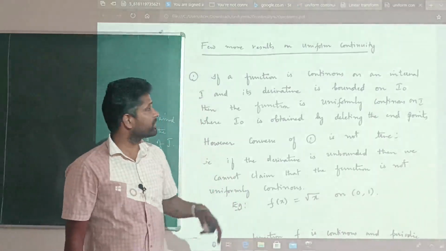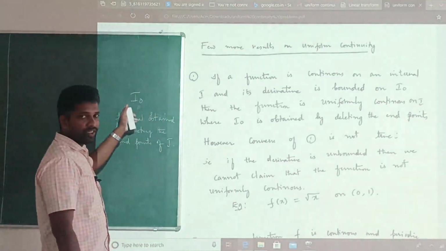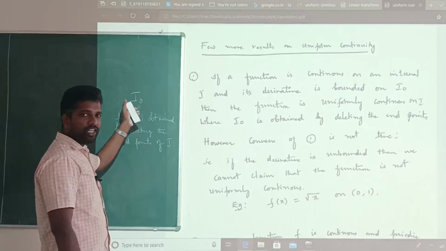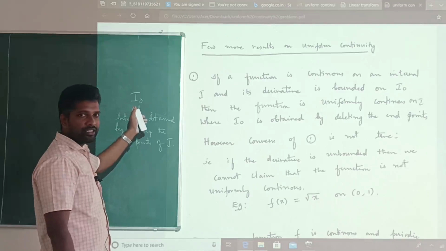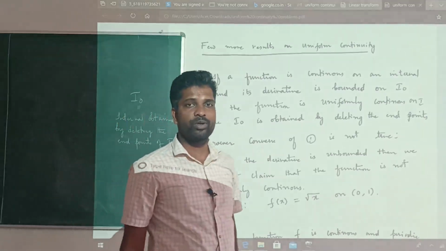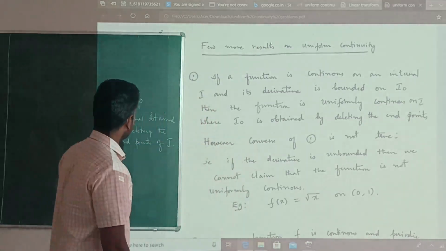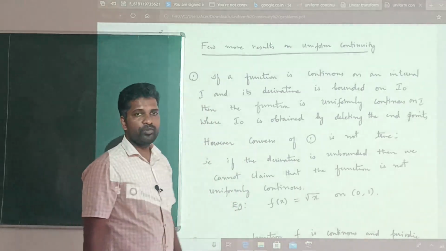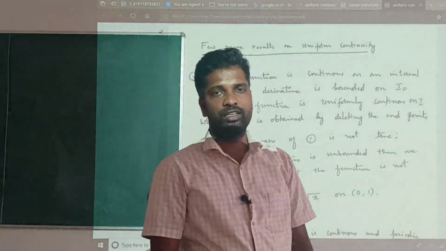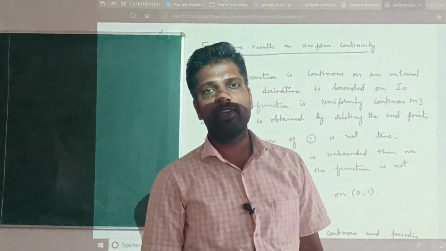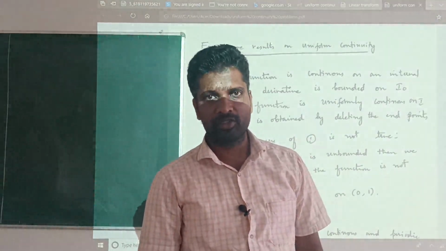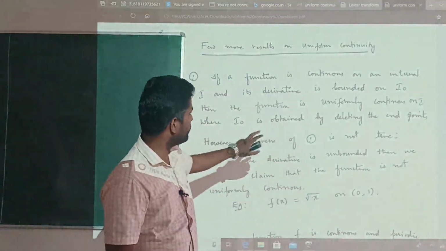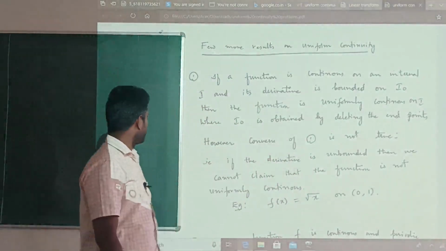Consider a continuous function on the interval I and check the derivative in I naught. If the derivative is bounded in I naught, then you can conclude that the function is uniformly continuous on the interval I. However, the converse is not true. What is the converse? If the derivative is unbounded in that I naught, can we conclude f is not uniformly continuous? No, we cannot conclude f is not uniformly continuous. That is, converse need not be true.